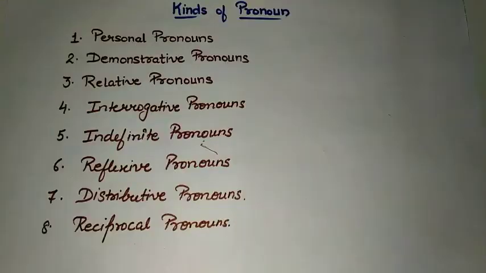Kinds of pronoun. Now there are 8 kinds of pronoun which I have written here. I have already done a video on personal pronouns. Personal pronouns like I, we, you, he, she. Such words are personal pronouns. Next is demonstrative pronouns.